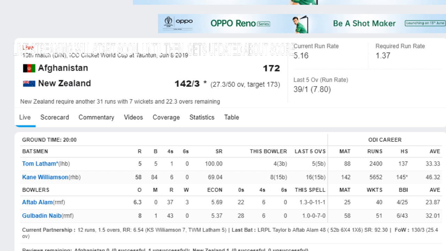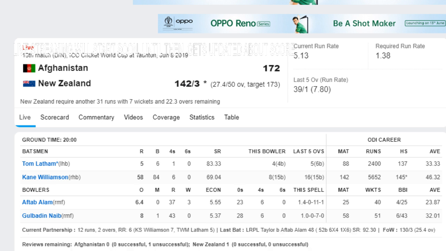Third ball, gets on top of the bounce as he taps it, but no run. 27.4, Aftab Alam to Tom Latham, no run again. So this is only a single. Afghanistan have taken 3 wickets for New Zealand, all of them by Aftab Alam, who is bowling with an economy of 5.55. In the last 5 overs, New Zealand have scored 39 runs with the loss of a single wicket, with only two fours, but all of them are singles and doubles.